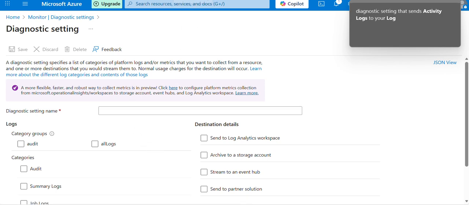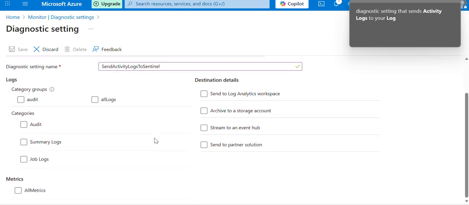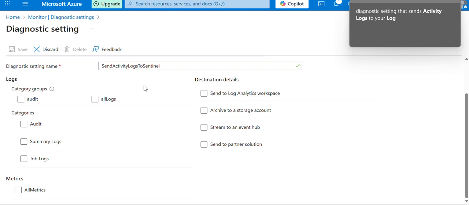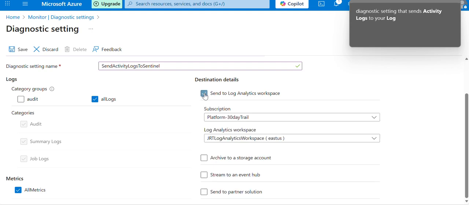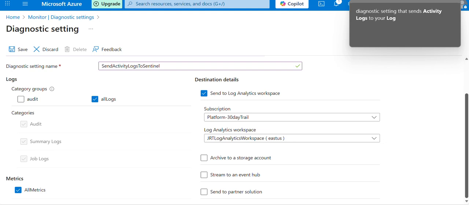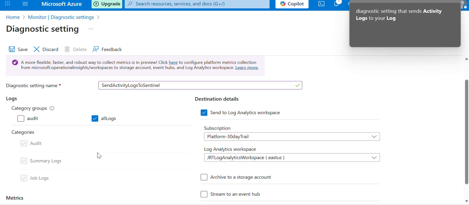Give it a name. Our goal is to only have activity logs, but no harm in taking all the logs. Maybe we'll take all metrics as well. And we need to set the destination. Send to Log Analytics workspace. Yeah, it has been selected since we are going from that Log Analytics workspace. I believe this is enough.